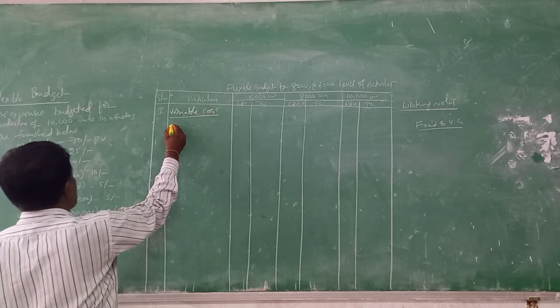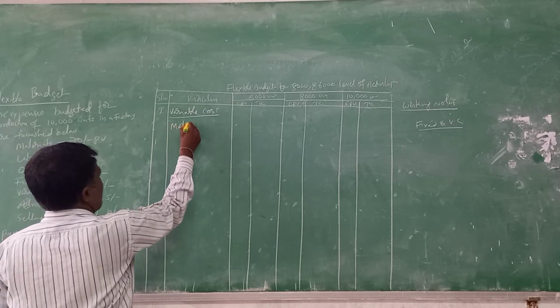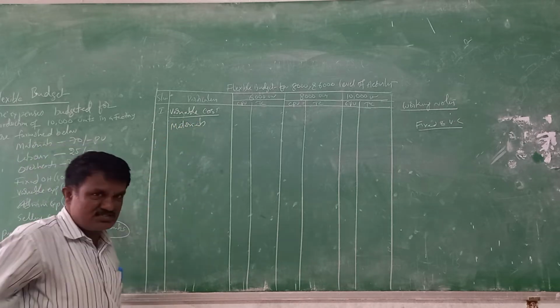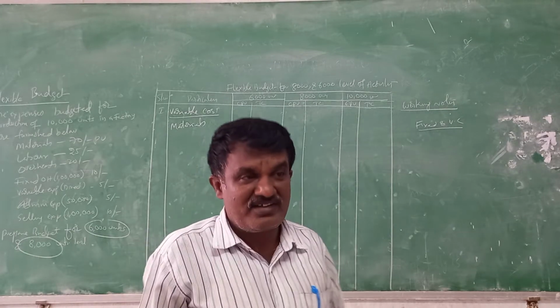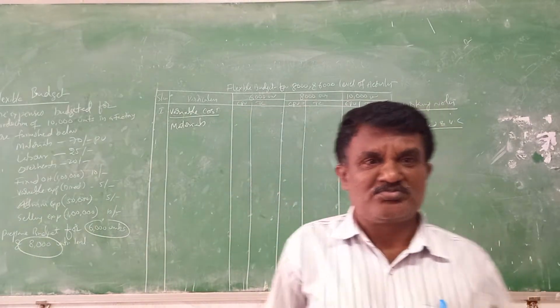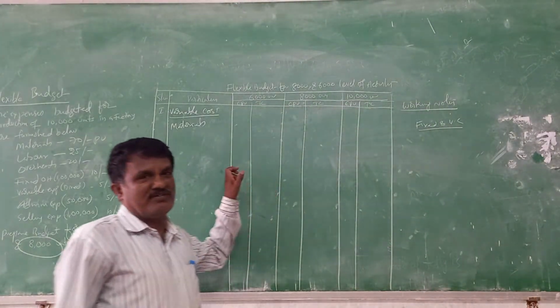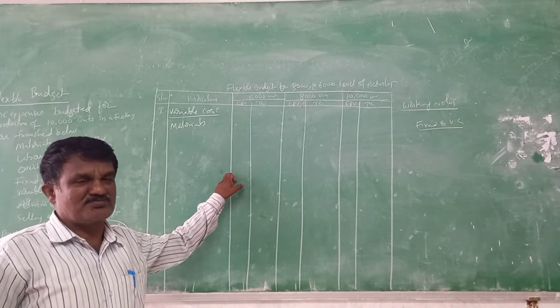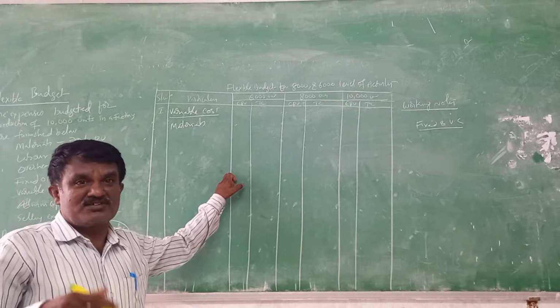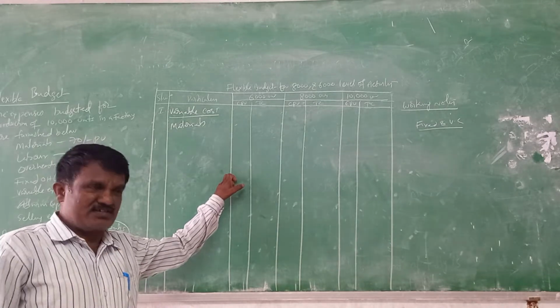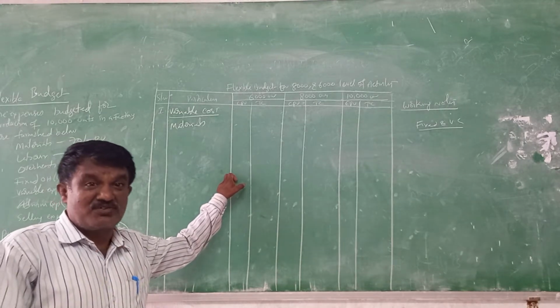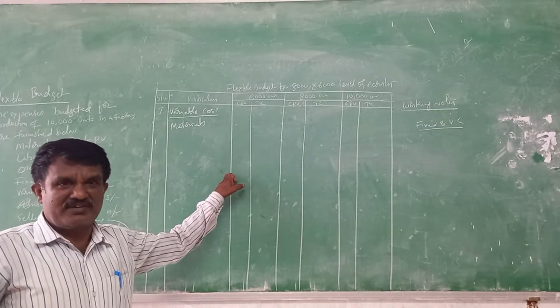In this, I am now taking materials. What did I tell? Material is a variable cost. The material cost is going to increase according to the level of production. Suppose your level of operation is going to increase, the cost is going to increase. If the level of operation decreases, the cost is going to decrease.